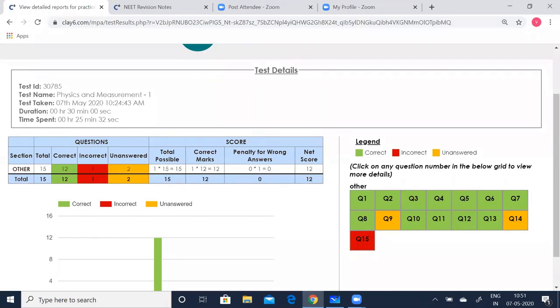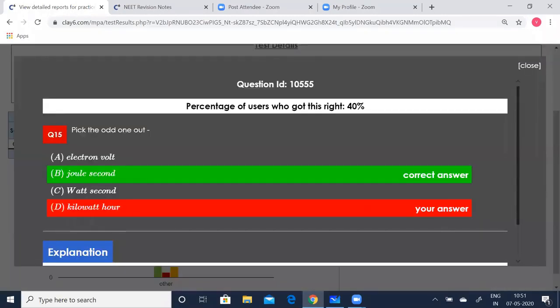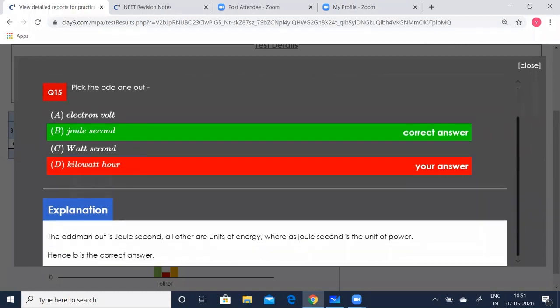Now we want to know the explanation for this. So how do you go for the explanation? You can click on this. Now you can see the explanation part is also given here. You can see the odd man out is joule second, because all others are units of energy, whereas joule second is a unit of power.